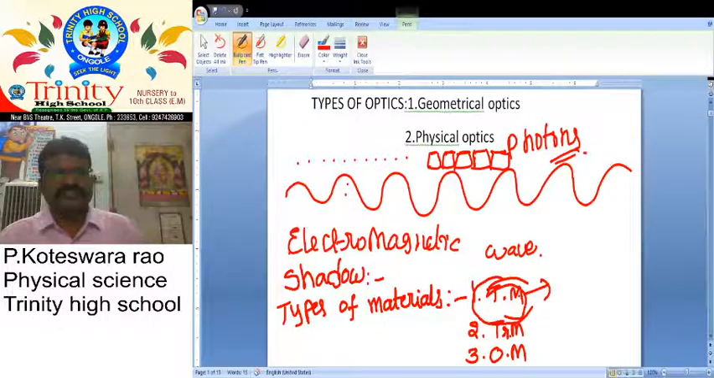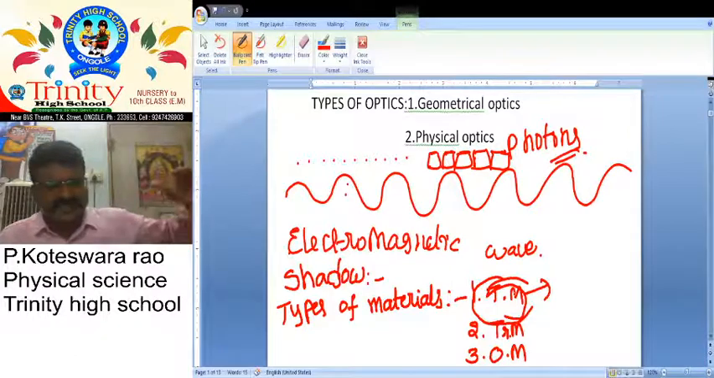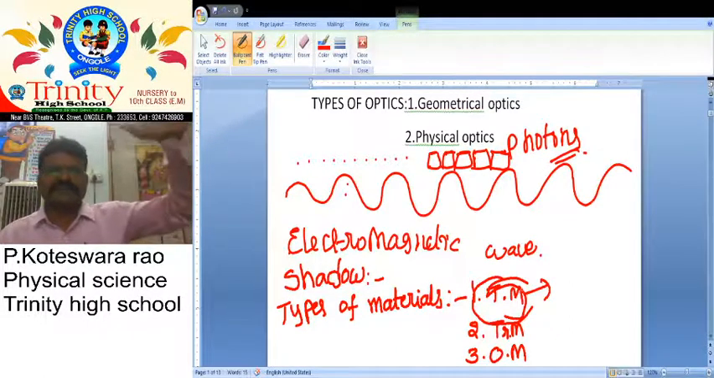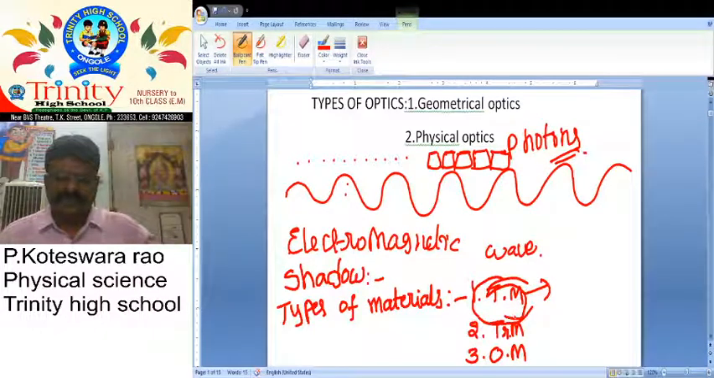The materials which allow light to pass through them are called transparent materials. What are the examples? Glass, water. They are able to pass light through them. And what about the next one? Translucent.